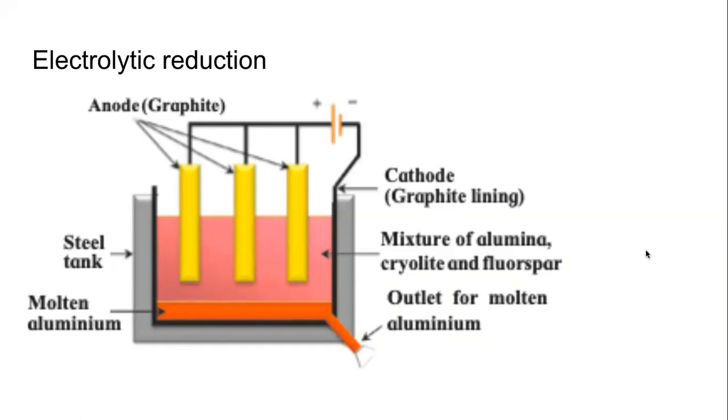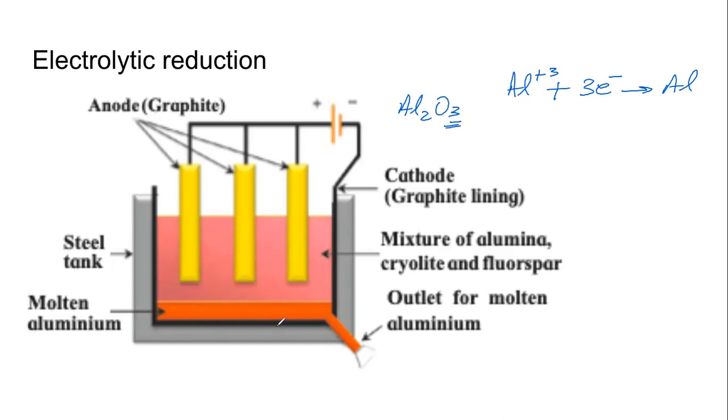On the cathode, correct, because metals form positive ions. Metals form positive ions. So when I see the compound Al2O3, I see that this 3 is the valency of aluminium. So that means I will have this ion in the electrolyte. This ion will combine with 3 electrons to form the metal, which will be deposited on the cathode.